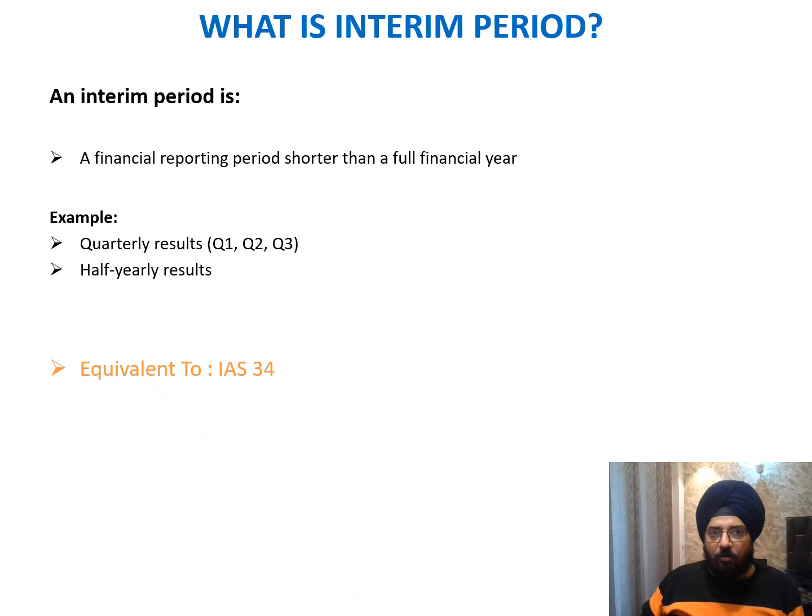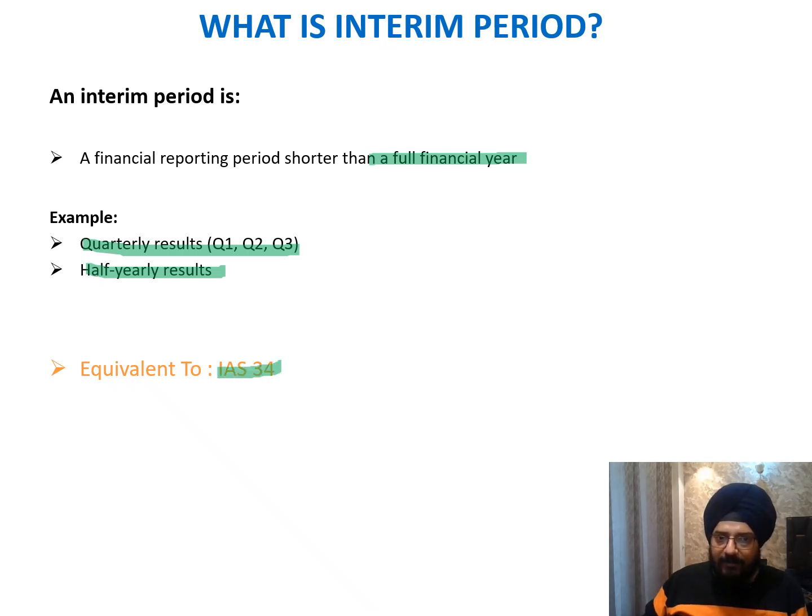Okay, now we'll talk about what the interim period is. The definition says that it is a financial reporting period which is shorter than the full financial year. So, when we are publishing our quarterly financial statements or half-yearly financial statements, these are treated as interim financial reporting, because this is reporting for a period less than the full financial year, and it has to be treated as the interim period. So, it is absolutely aligned with IAS 34. So, we'll move to the next slide.